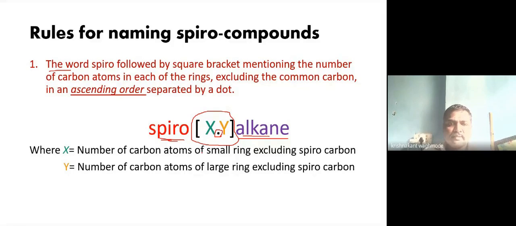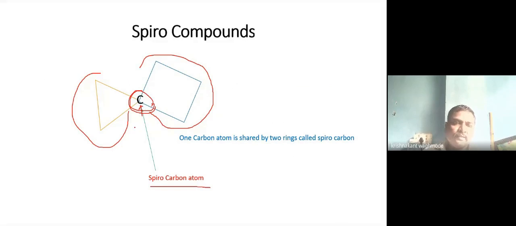So see this in the previous case. Here we have to write spiro first. Then we have to start the square bracket. In the square bracket, the numbers should be given starting from the small ring. So in ascending order, this is the small ring, it contains 3 carbon atoms, but this spirocarbon atom should be excluded. So total there are 2 carbon atoms over here. So we have to mention 2.